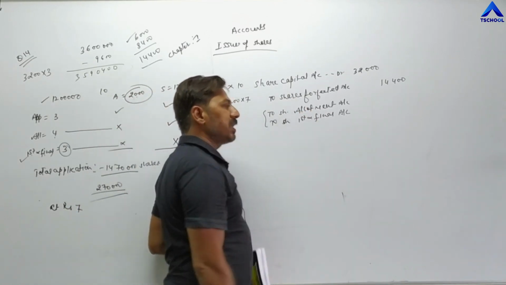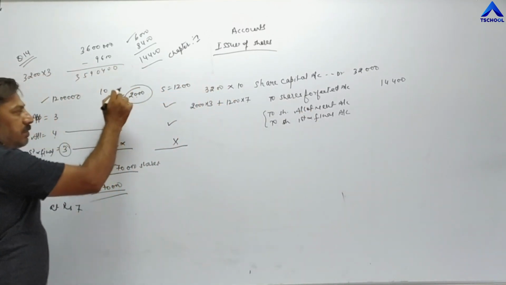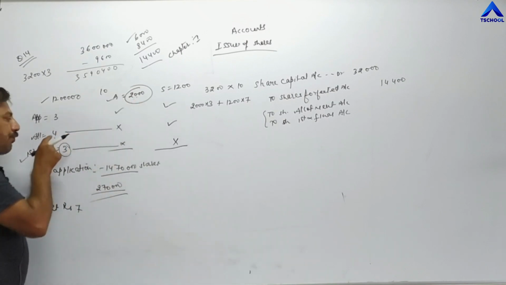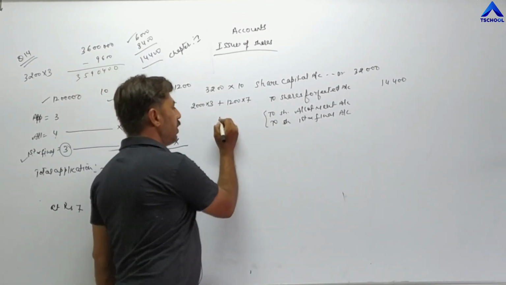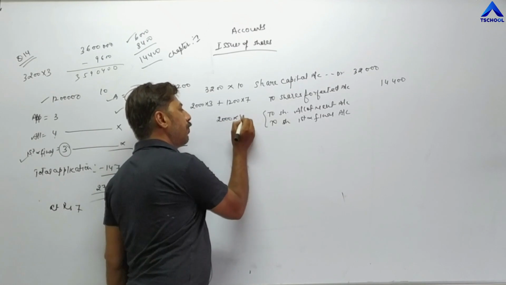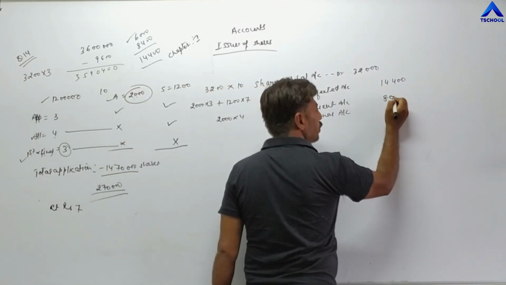Now allotment. Who has not paid allotment money? Akash. 2,000 into 4. He has not paid allotment money. 2,000 into 4, he has not paid 8,000 rupees.